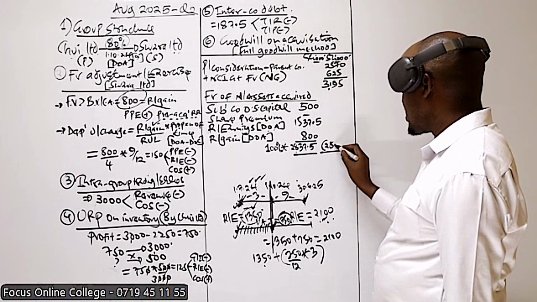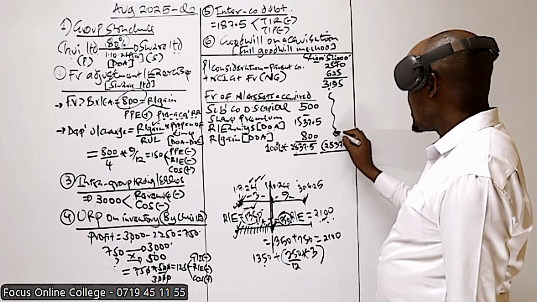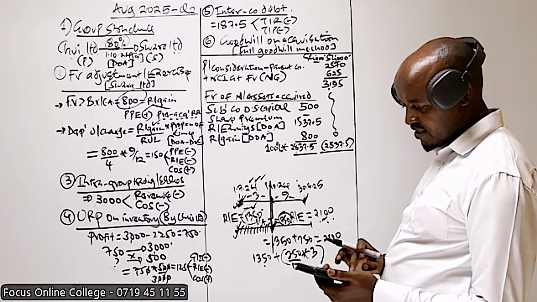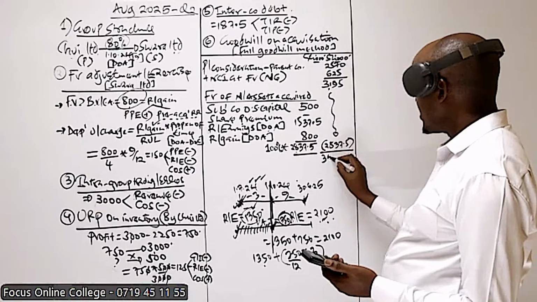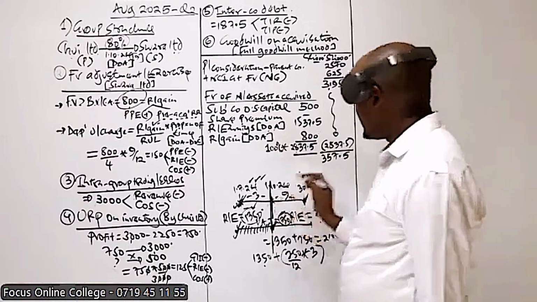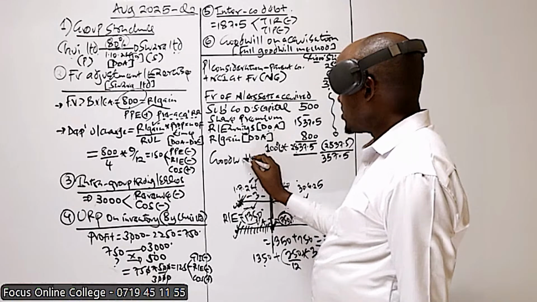So that will give us 2,837.5. Basically, we deduct it from the value we have up there of 3,195. Basically, this will give us 357.5. And because that is a positive figure, that one is basically known as what? Goodwill.